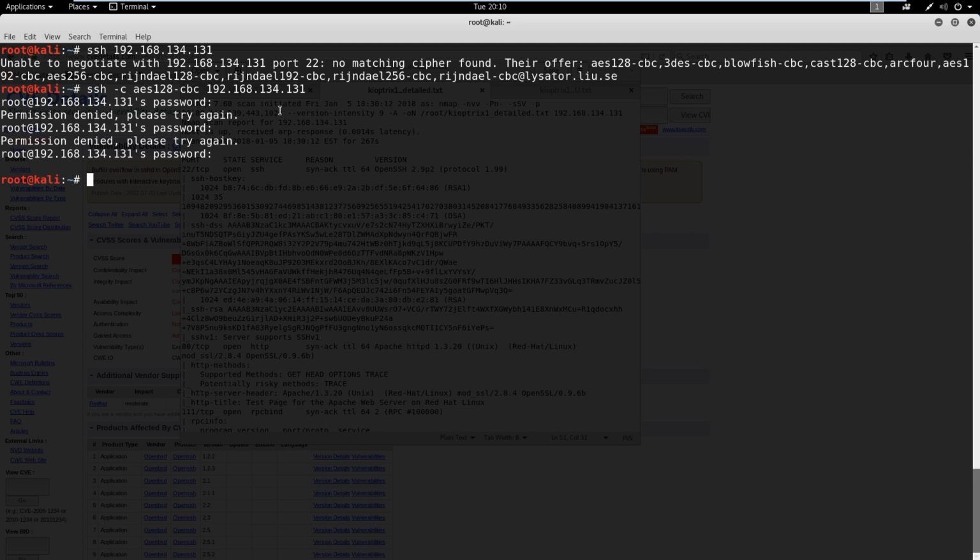So if there's any sort of logs and you don't get in, and an admin can see that you've been attempting to attack their SSH, they're going to be aware that somebody's trying to get into their system. So just food for thought there. And that's really it. So SSH isn't really a gold mine. It's something that you're going to use a lot in the course, but for other reasons. Usually you're going to find a password stored somewhere else, and you might have information that might let you try that SSH password or username and attempt that, but just going in the dark, SSH shouldn't be your first method of attack.